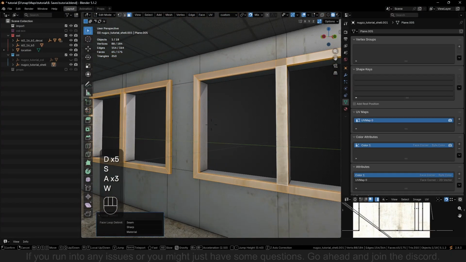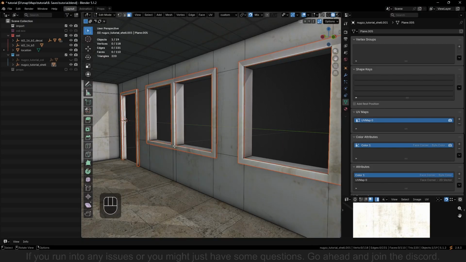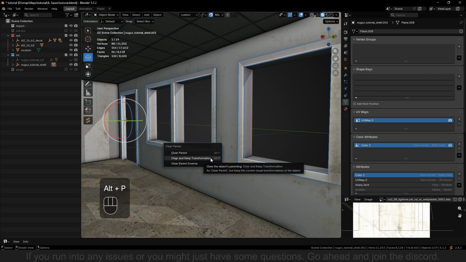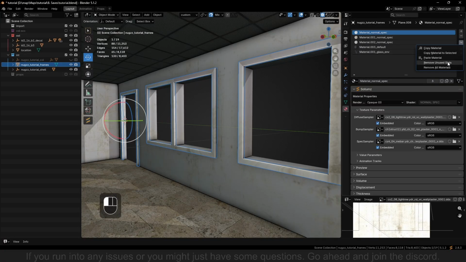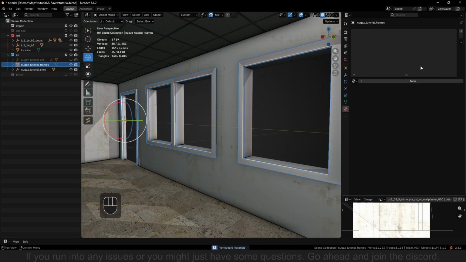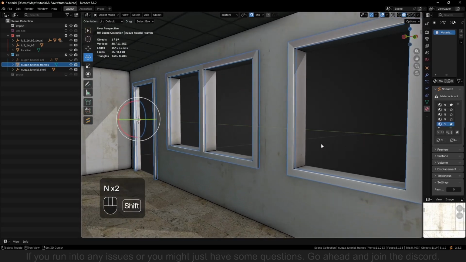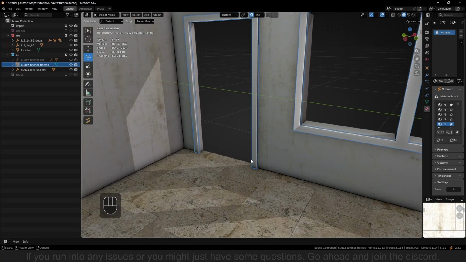Once we have everything selected, we can click P and then selection, head into object mode and click it once again. Now we can click Alt and P and clear and keep transform. This one we can rename to frames. And I'm just gonna clear all the materials because we want a new one on them. Just gonna wait.